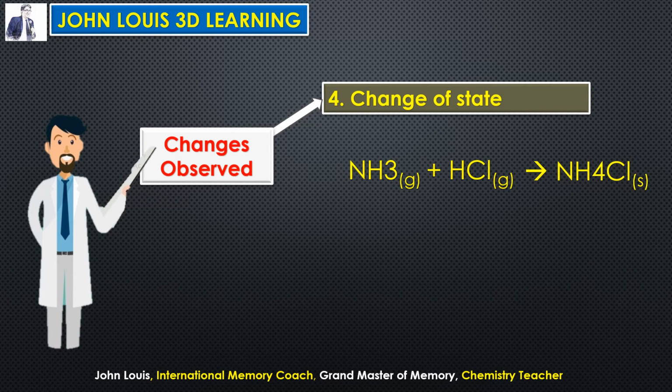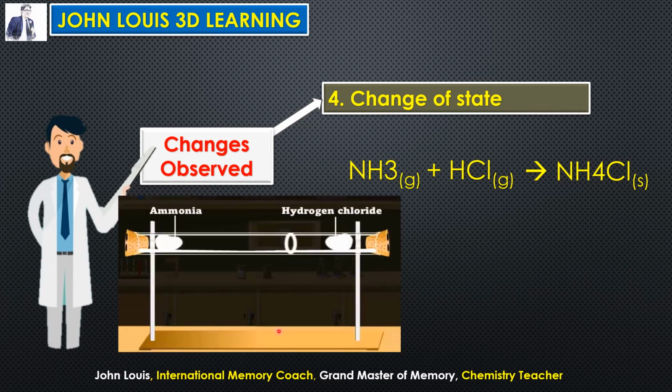How can you prove this one? See, for example, you take a test tube here. So this is a long tube. From one end of the tube we are passing ammonia gas, from the left side end, and from the right side end of the tube we are passing hydrogen chloride gas. So when they are passing through the tube from opposite ends, at one point both the gases meet together, and there forms a ring, a solid substance known as ammonium chloride. So ammonium chloride is solid, whereas ammonia and hydrogen chloride are gases.